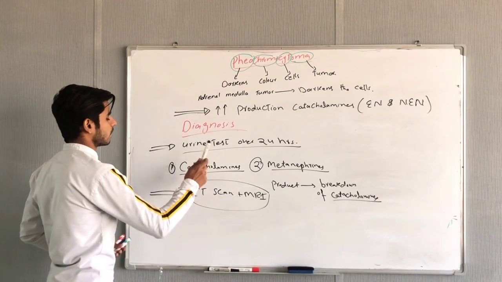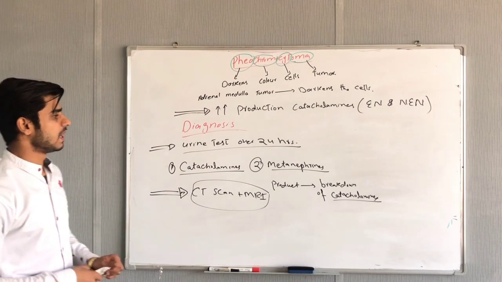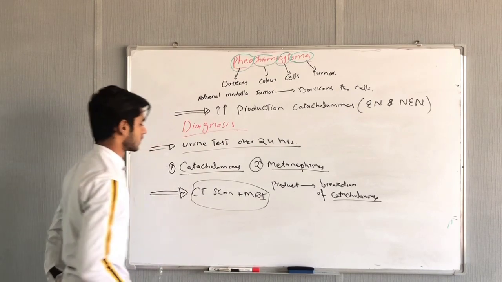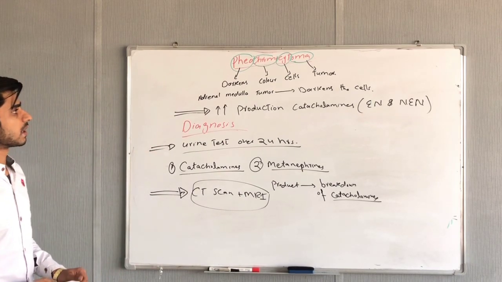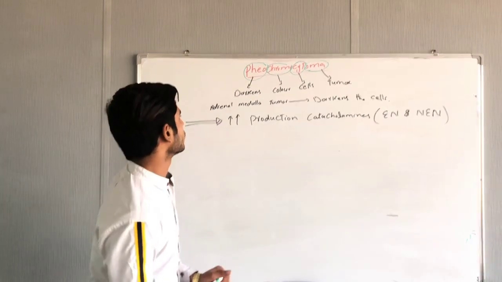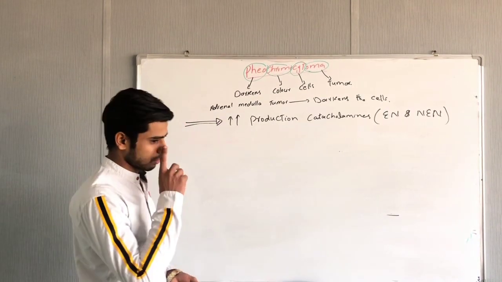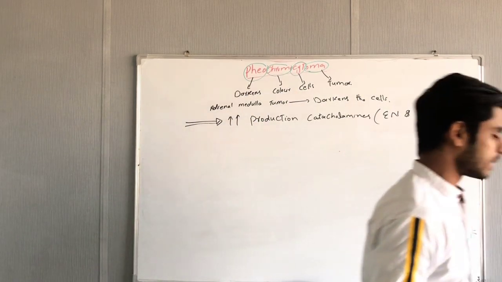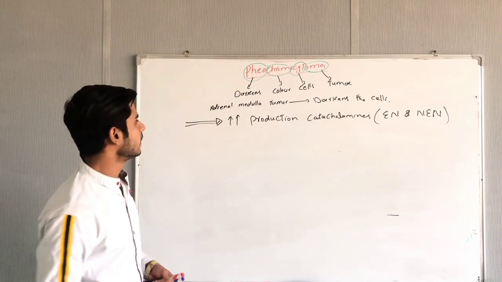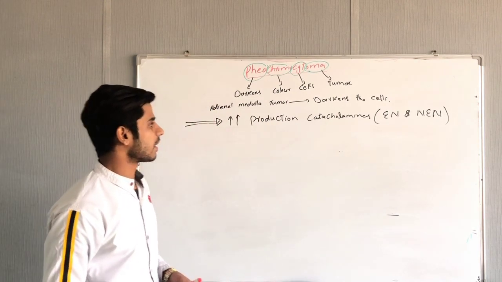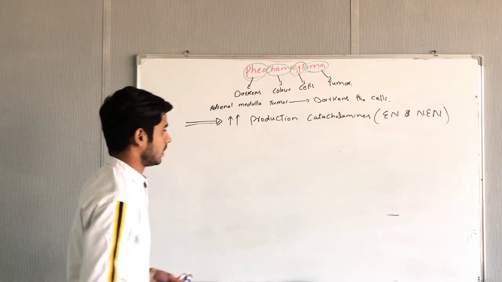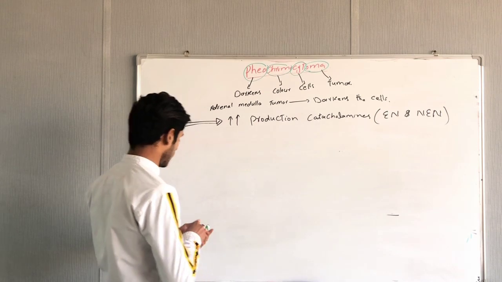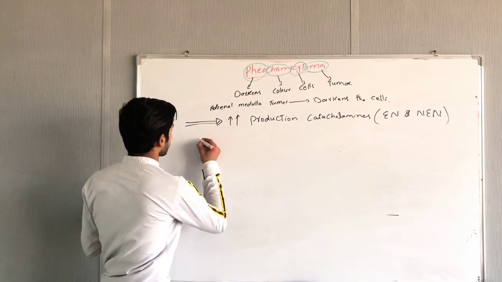So we will first confirm that there is increased production of catecholamines and increased production of metanephrines. After that, we will take a step for confirmation that there is a tumor. We will take a CT scan or MRI. Through this, it will be confirmed that it is pheochromocytoma. So the first diagnosis was through the urine test, where we calculate the catecholamines and metanephrines. When it is confirmed, then we will take its CT scan or MRI, and second is the blood test to control the metanephrines.